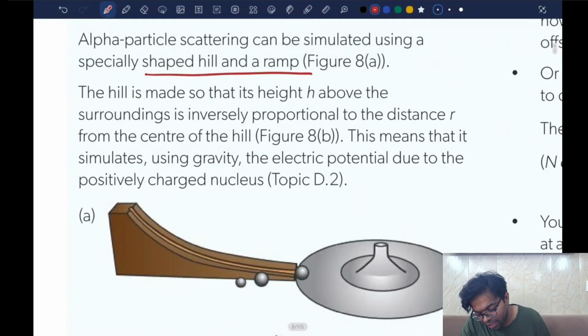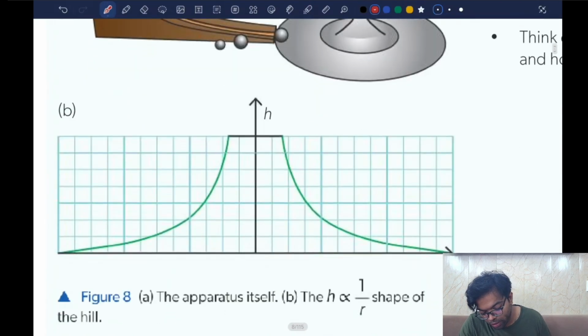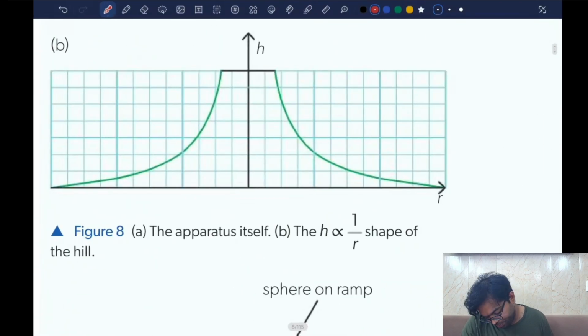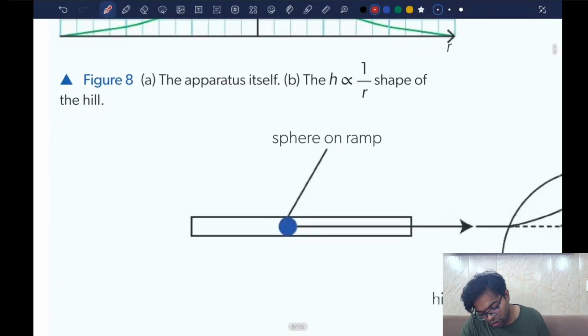This means that it simulates, using gravity, the electric potential due to the positively charged nucleus. Okay, now the apparatus itself, h is inversely proportional to r, the shape of the hill.